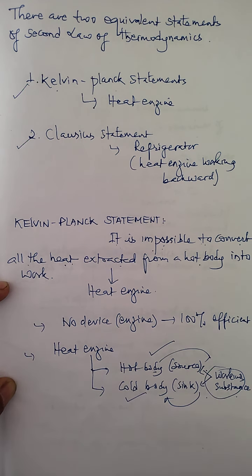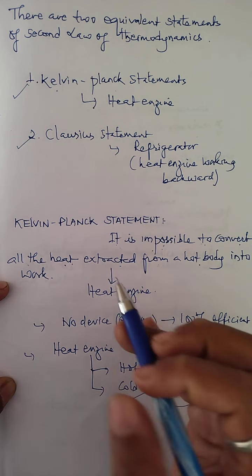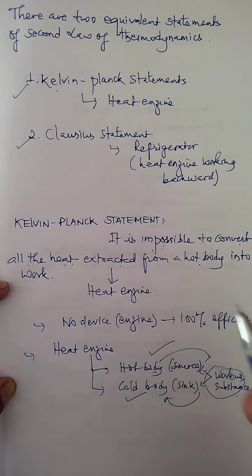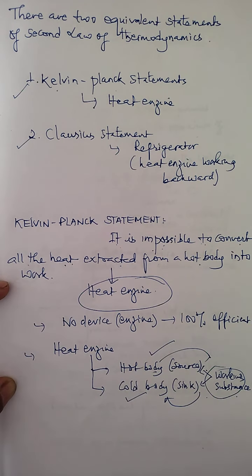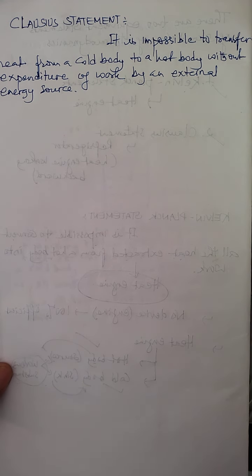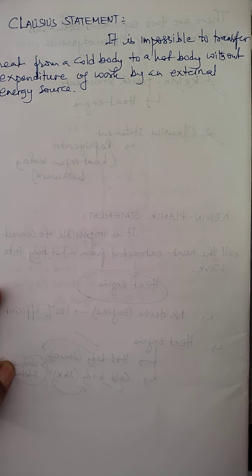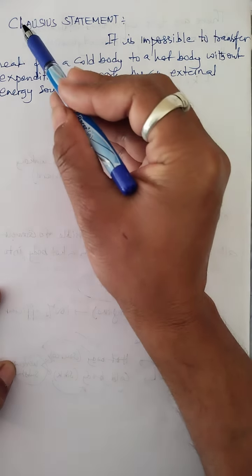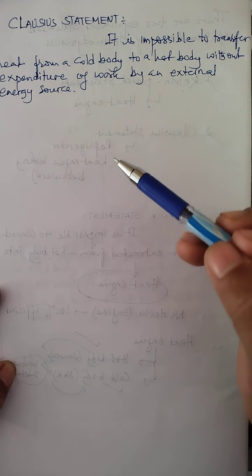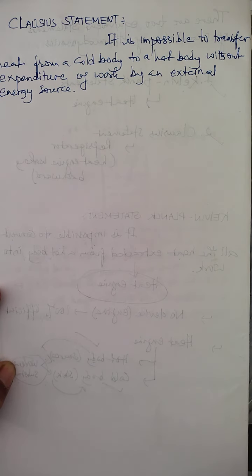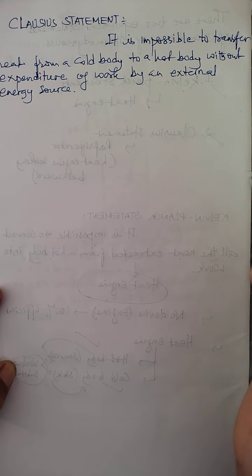So children, the second law of thermodynamics, as one statement, the Kelvin-Planck statement, is completely based on the working of what engine? Heat engine. Now children, we try to understand the next statement under the second law of thermodynamics, called the Clausius statement. This statement is just opposite to the Kelvin-Planck statement. That's why we call the Kelvin-Planck statement and the Clausius statement equivalent statements of the second law of thermodynamics.